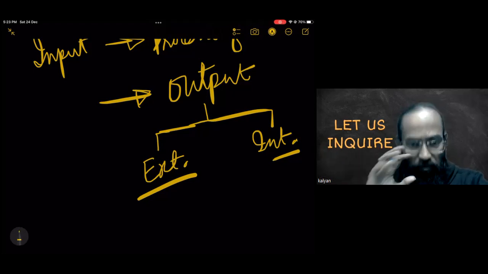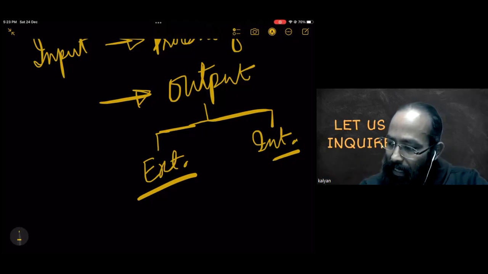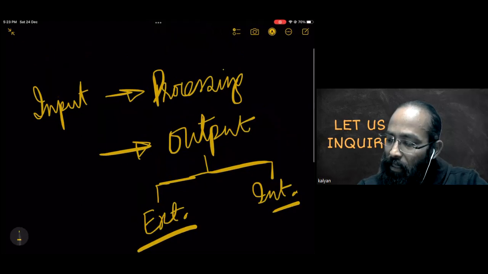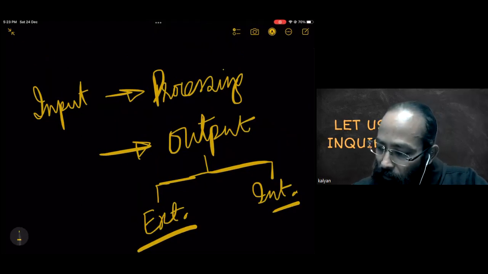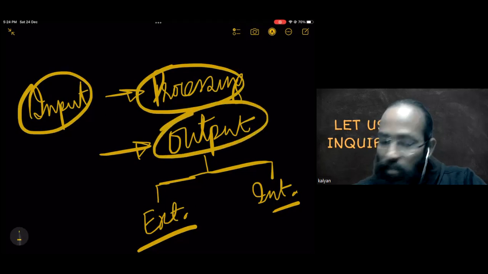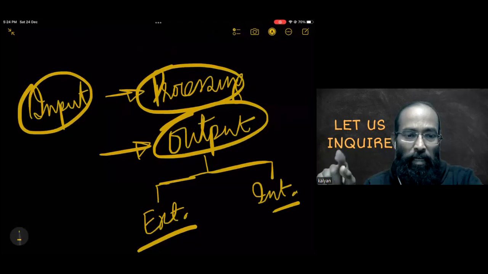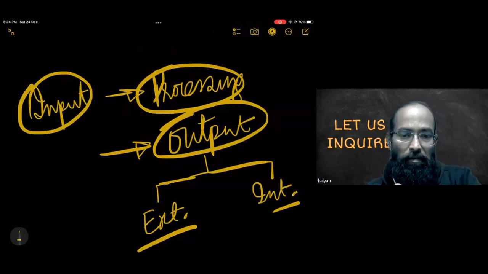Throwing out the toxin from the system is the output. Now, this is basically the third in order. The first one is input, the second one is processing, and the third one is output. So first and second are ongoing. The third gets compromised because of the lack of energy.